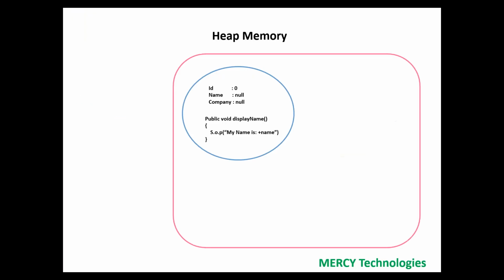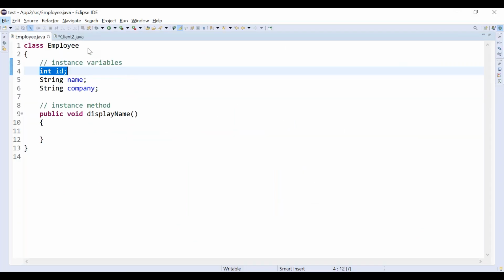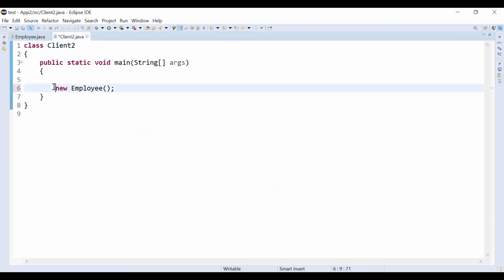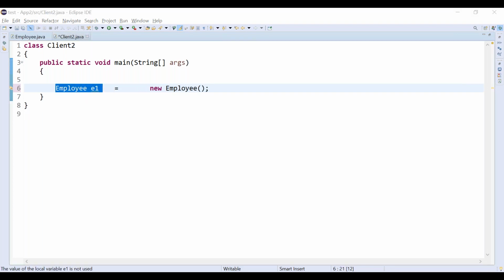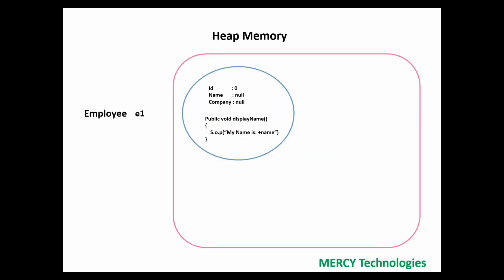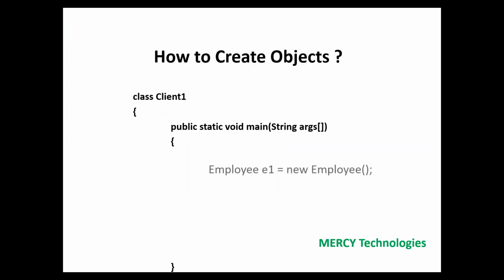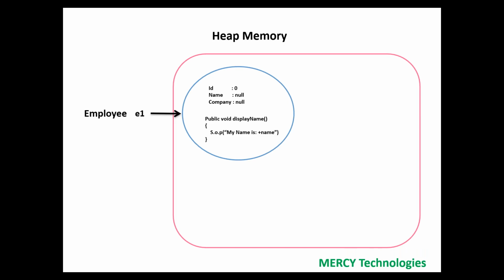Now who is pointing? Now you created the second step. What have you done? You have created one reference variable, Employee e1. It is the same type. It is now pointing, it is referring. See here, e1 is the reference variable, because in heap memory objects are stored randomly.